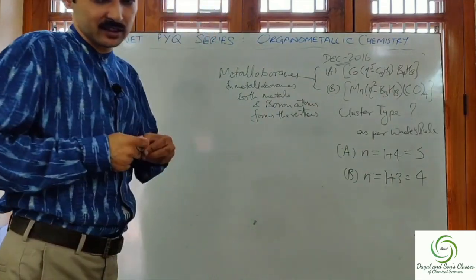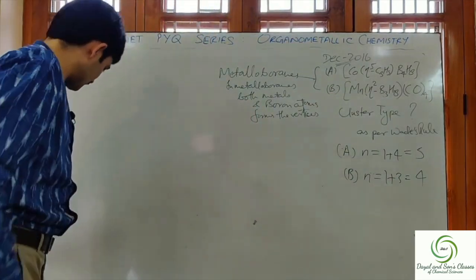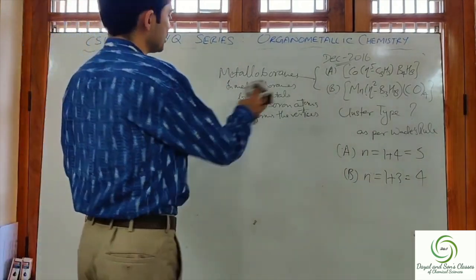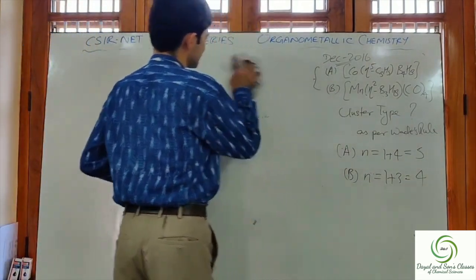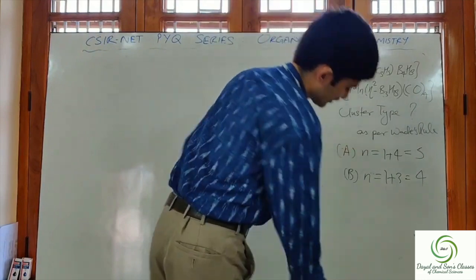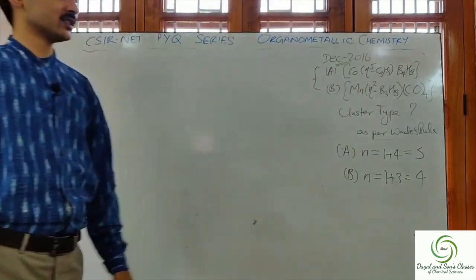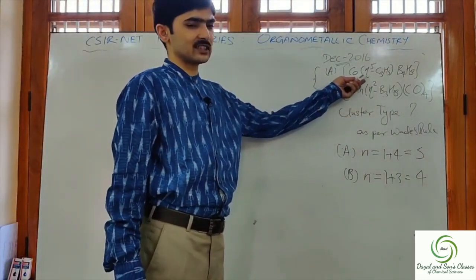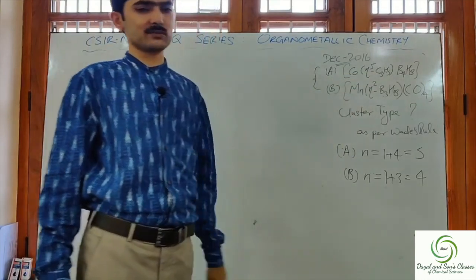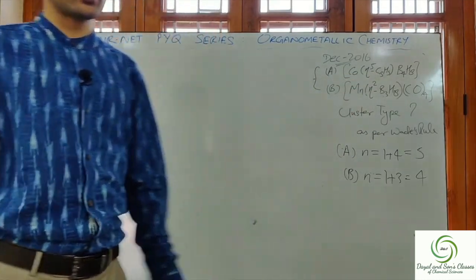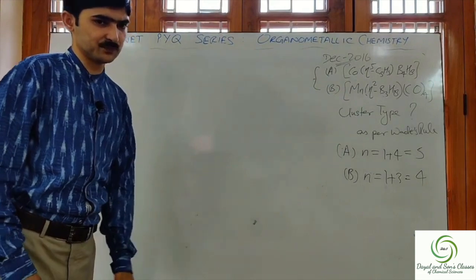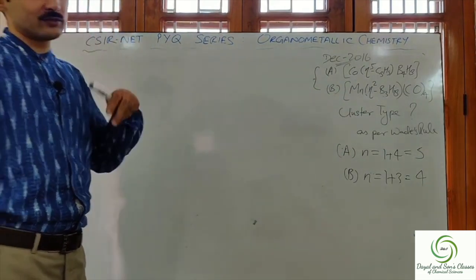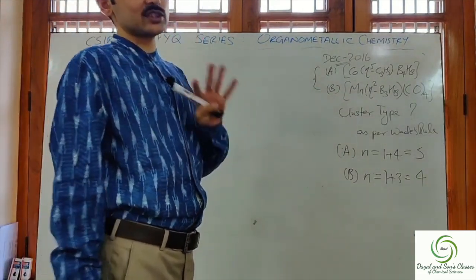Alright. Now from here we have got the number of vertices in this complex and in the second complex. Next we need to calculate the skeleton electron pair. For calculating the skeleton electron pair, we need to know the total electron count.